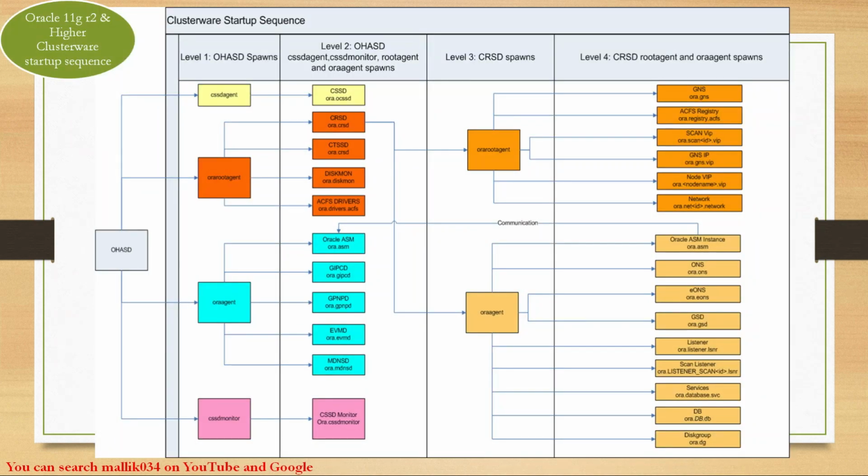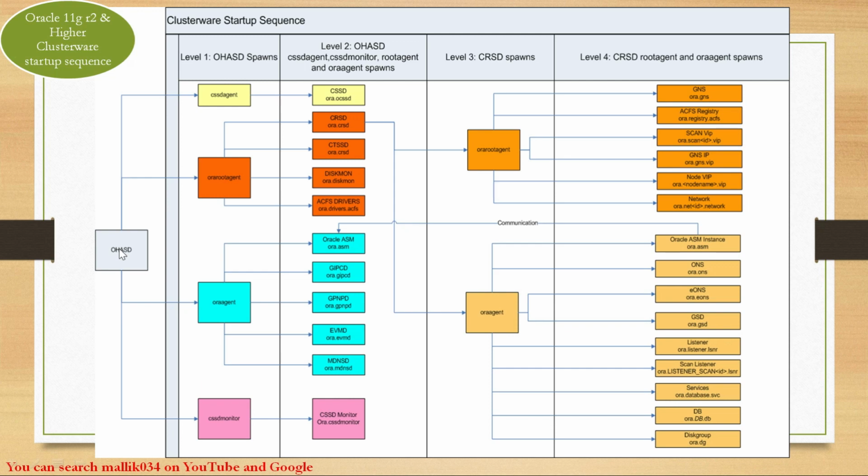If you see the screen, this particular screen talks about my entire clusterware startup sequence and dependent services. This concept came starting with 11g Release 2 and onwards, whether 12c, 13c, 19c, or 20c, whatever release, you are going to have the same startup sequence. There is no change in that. There might be some extra services added, but the cluster startup sequence is the same.